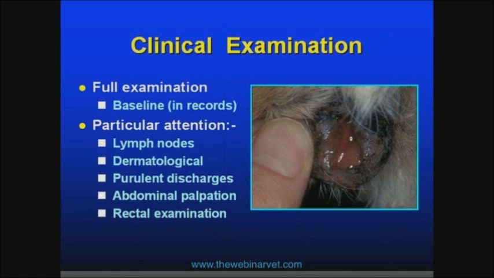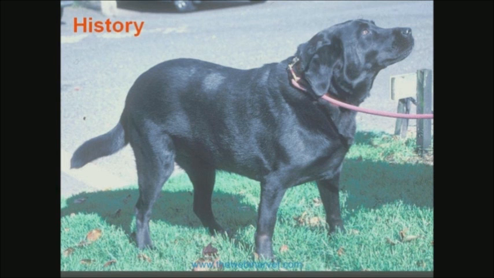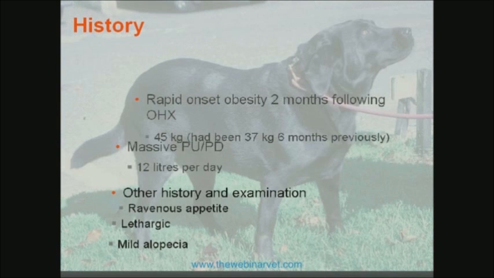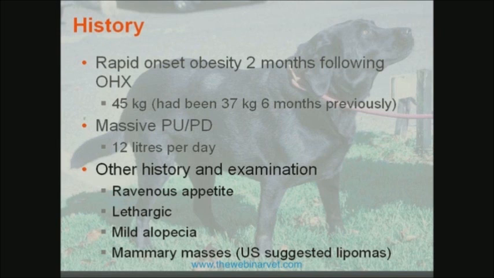And I think people often forget the rectal examination looking for a rectal adenocarcinoma as a driving force for hypercalcemia malignancy causing PUPD. So coming back to Cara, the significant medical history we got from her owner was alongside the rapid onset of gaining weight and the massive PUPD, the owner reported her appetite was dramatically increased. She was relatively lethargic in herself. For a Labrador, she wasn't running around crazy anymore.